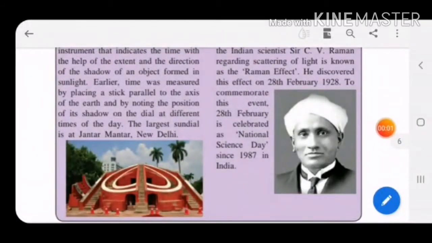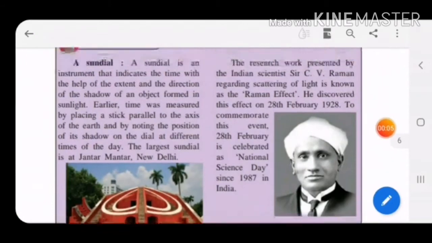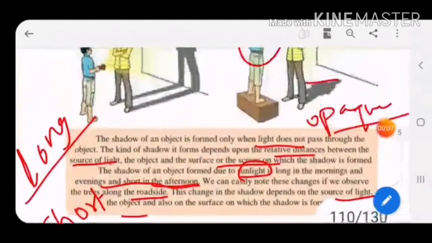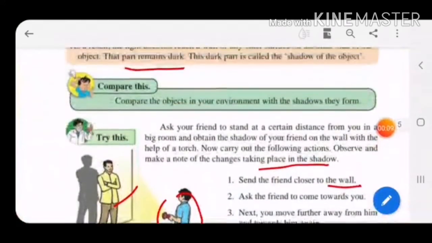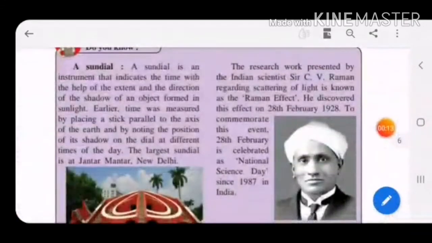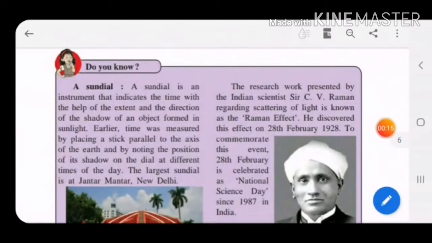Welcome students, today we are going to continue our chapter number 14, that is part 4. Till part 3 we have completed. In that we have seen till formation of shadow. Now let us move to the remaining part of the lesson.